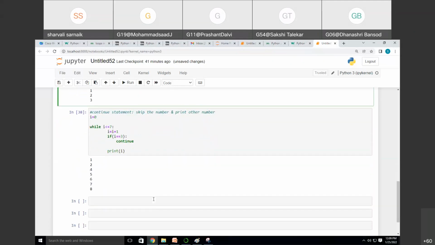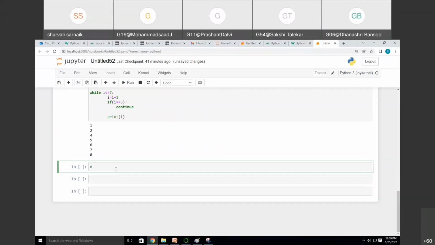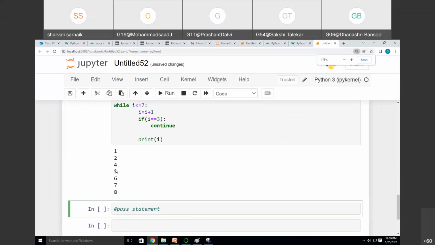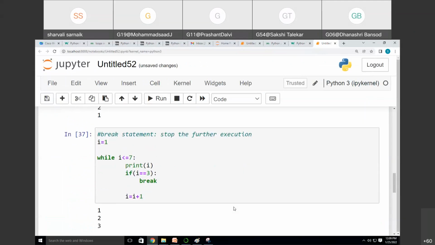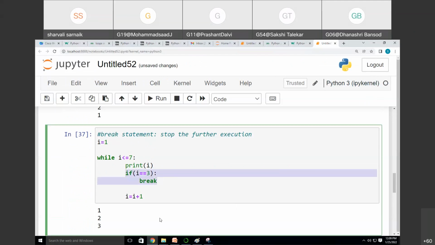Now, the third statement we are going to see is the pass statement. This is the continue statement. This is the break statement where we will stop the further execution of the flow once the condition is satisfied. If you observe, I have written if i is equal to 3 and then break. So after the 3, it will not print anything. Okay, this is about the break statement.